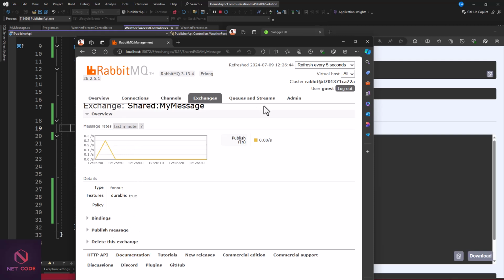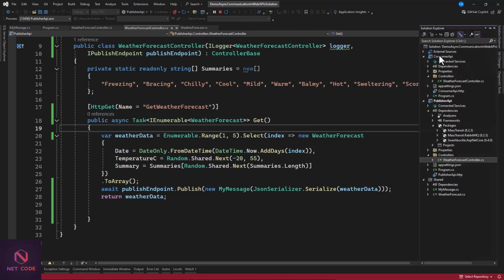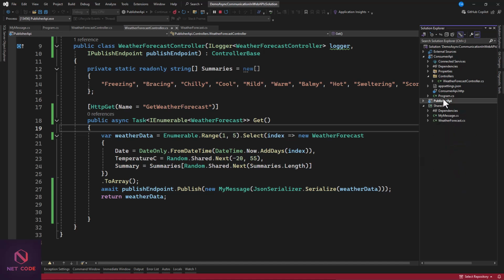Now let's see how do we retrieve this. So now we broadcasted the message onto the server. How do we retrieve it from a different API? So let's go back here and see how we can retrieve that. We go to our external, this is not our consumer, so we are done with our publisher. We go to our consumer, and I know that we've already added our message class to this already, right? Good. That's a shared project. Instead, we've added it to the project of the consumer API.